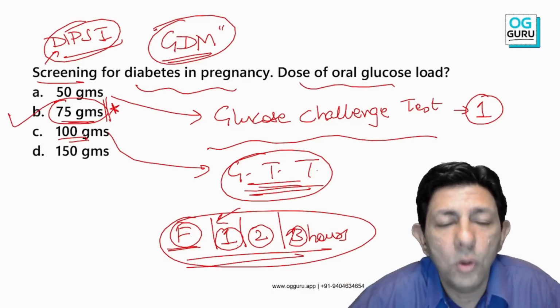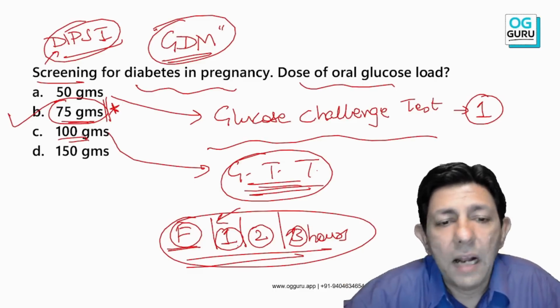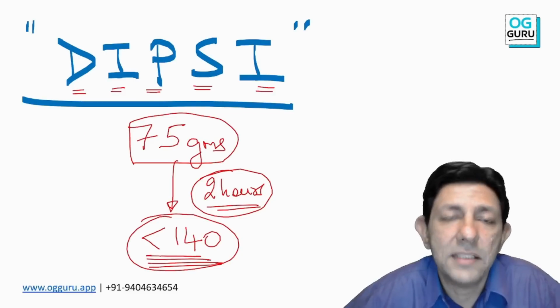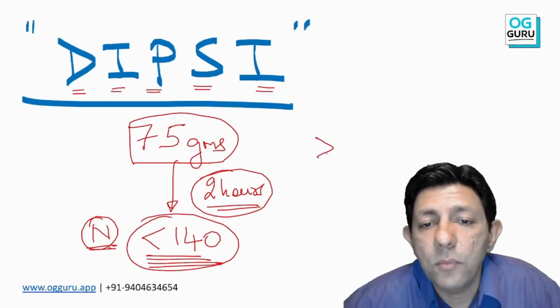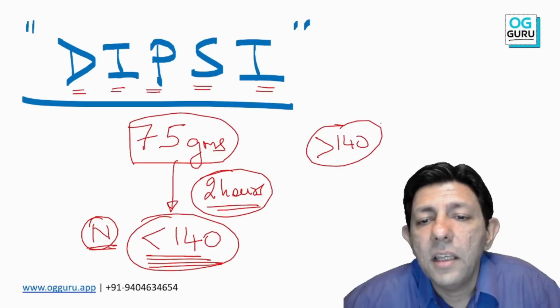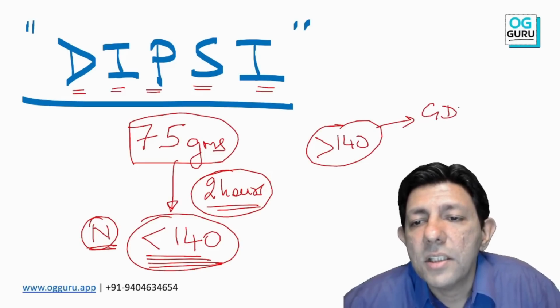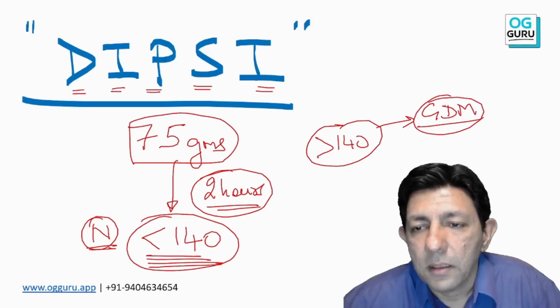We give a 75 gram glucose load. After 2 hours, the value should always be less than 140. Less than 140 is considered normal. If it is more than 140, then you label the patient as gestational diabetes.